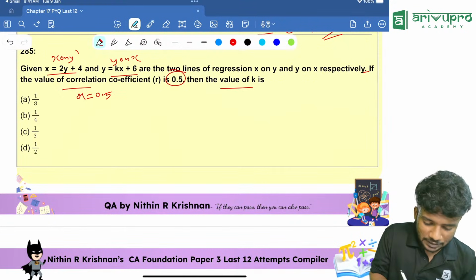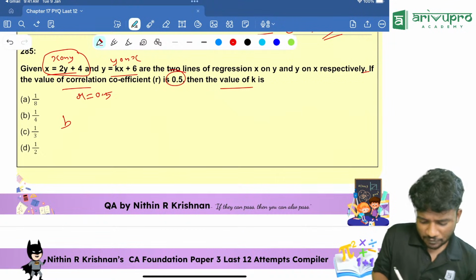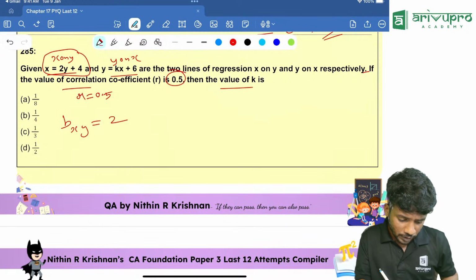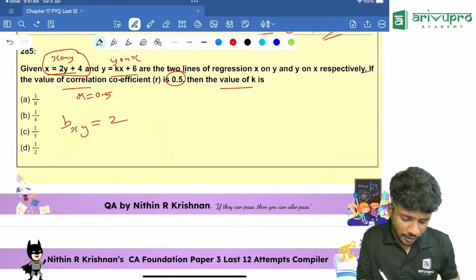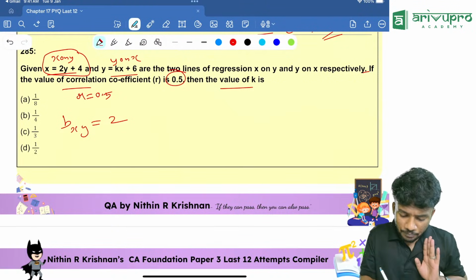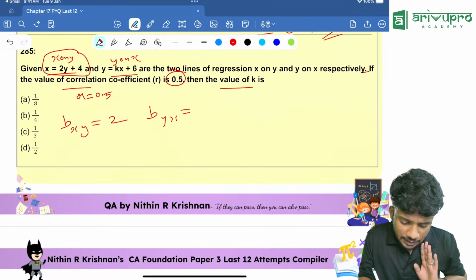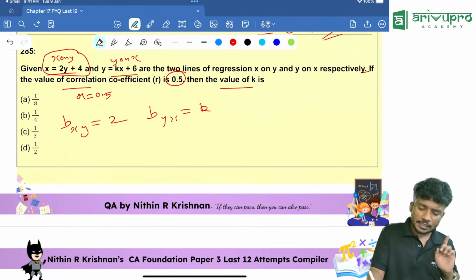This is x on y, so from that I can find the value of bxy. I am writing bxy as 2. Then byx, I can write it directly as k.